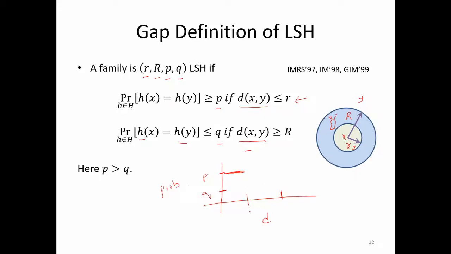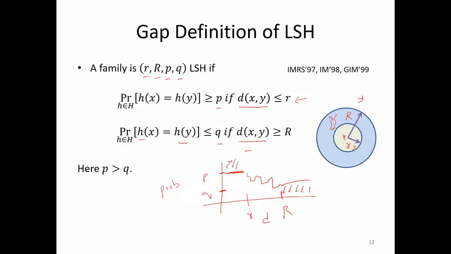So this is small r. From 0 to small r, it should be greater than p. In this region it should be less than q. We don't know, we don't care what happens here. This is capital R. So this is the distance, this is the probability, and this is the picture.